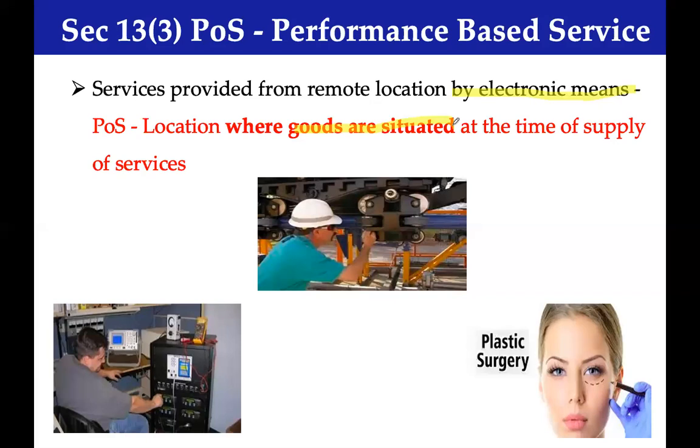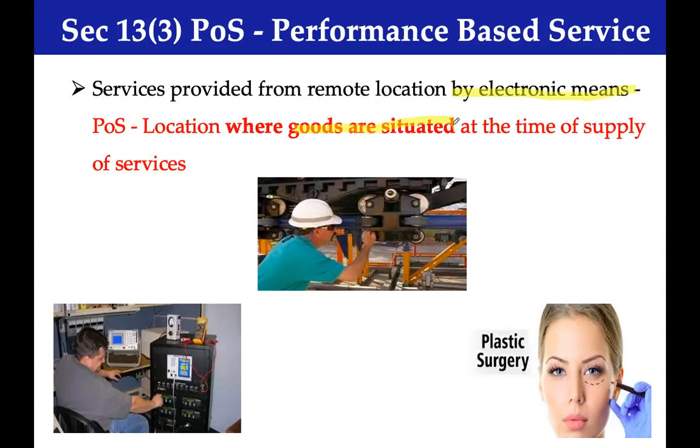So in a model like this, the complete services they are going to provide are located in Finland, Infosys Technologies Limited is a company located in Karnataka, India, and the recipient of service is located in London, UK. Now, a genuine doubt will come to us. What is going to be the place of supply? The complete services are provided through electronic means.